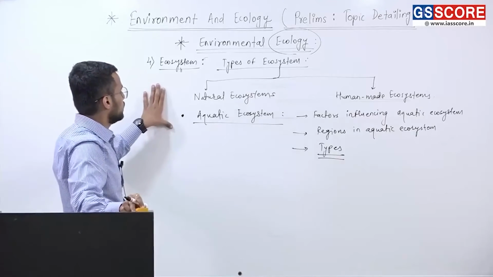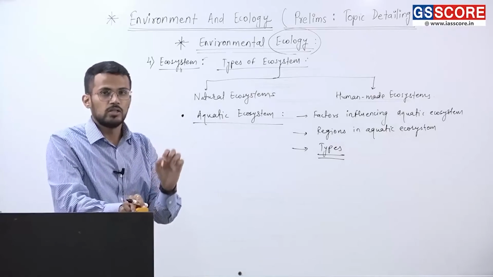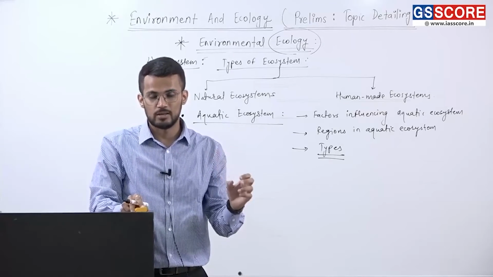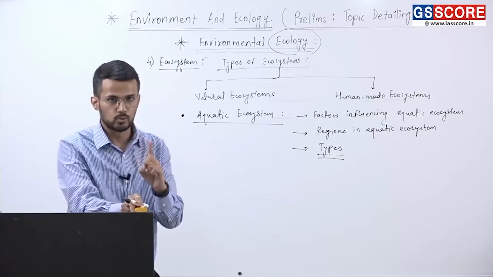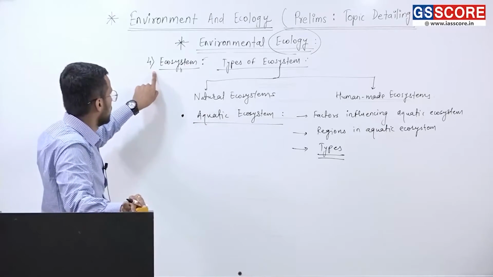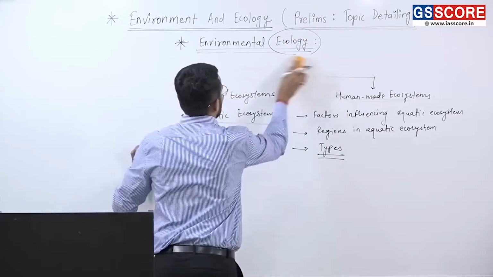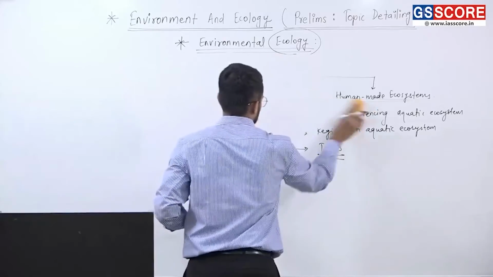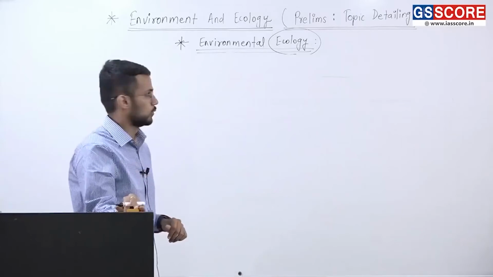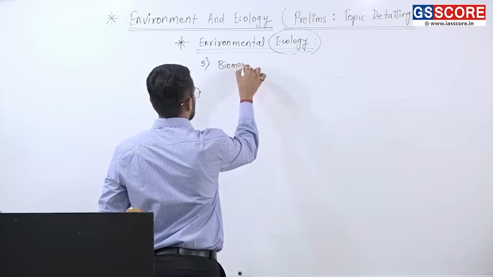Next now. So with that we complete our discussion of ecosystem. Now the most important part, that is a favorite of UPSC exams, especially the prelims exam, is biomes. So we are discussing the levels of ecological organization. The fourth level was ecosystem, now the fifth level. The fifth level is biomes.